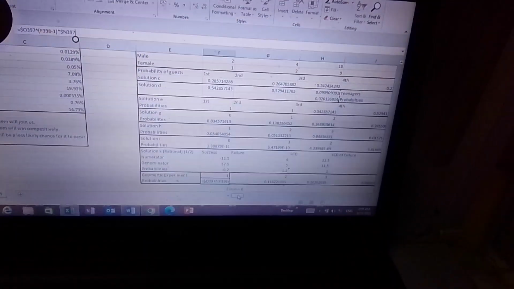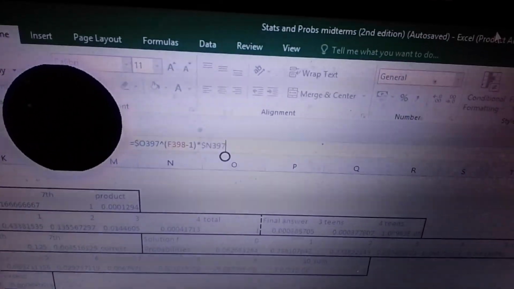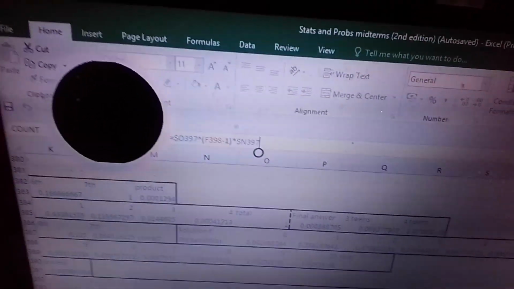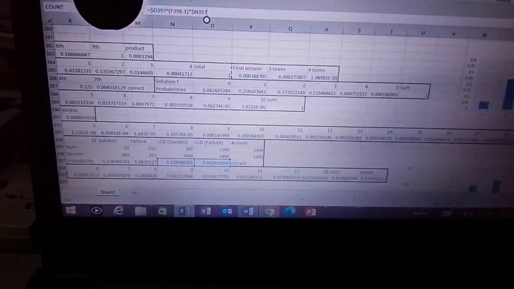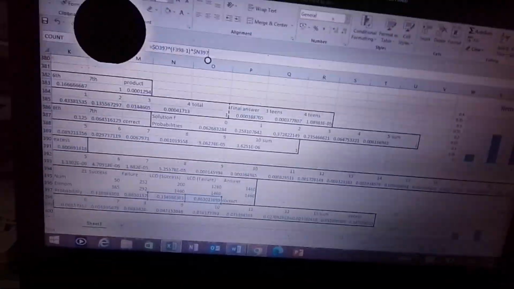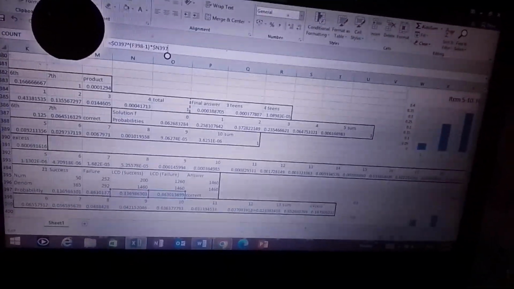So for the probability distribution table, we have this. So ito na kailangan ginawa namin. So we use the probability of success in this scenario. Tama? But this is the geometric probability distribution table. So we know the formula, q raised to the n minus 1 power times p. So that's our failure, di ba? 0.86 raised to the 1 minus 1 and then times this 1 to give us 0.